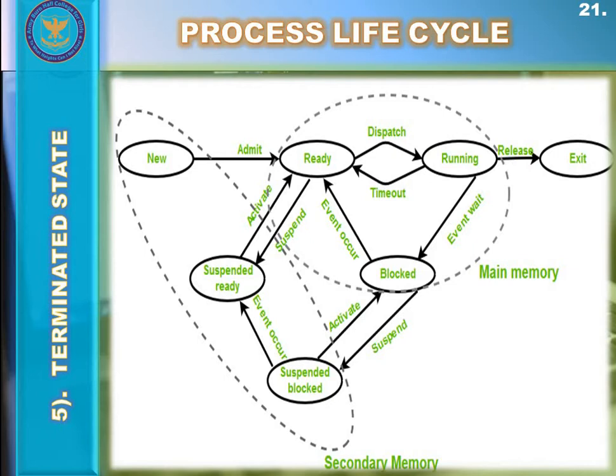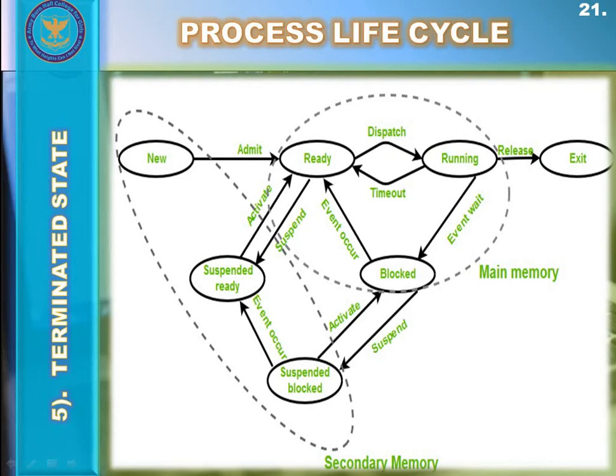After executing the whole process in the running state, the processor will deallocate the memory which was allocated to the process. This is called the terminated process.